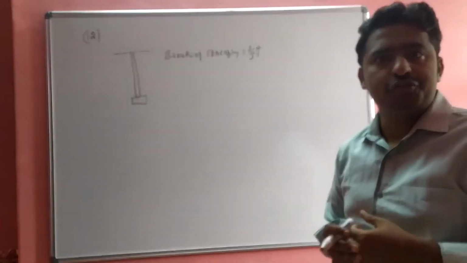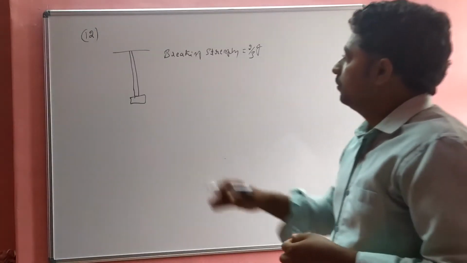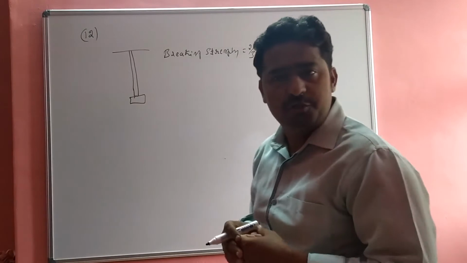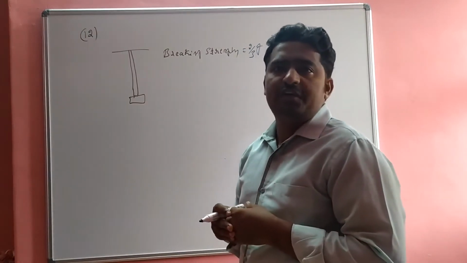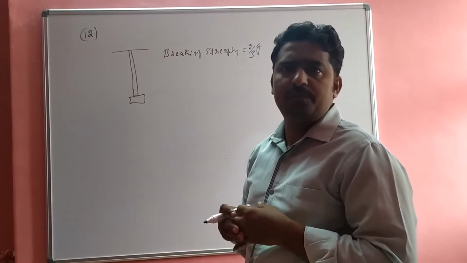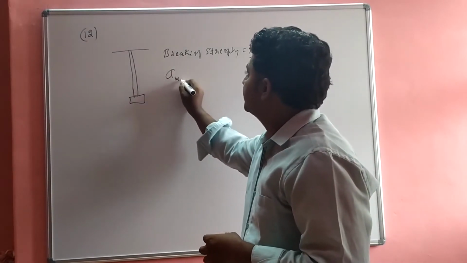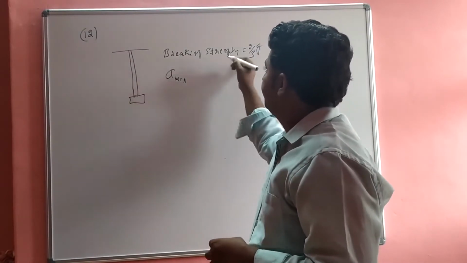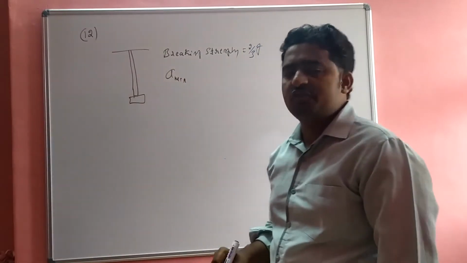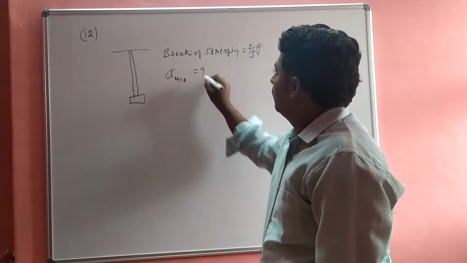Okay, 12th question. So this is the wire. The wire is suspended with the mass. What is the minimum acceleration required for the breaking strength of this string? Okay.